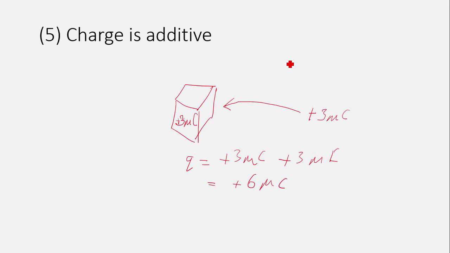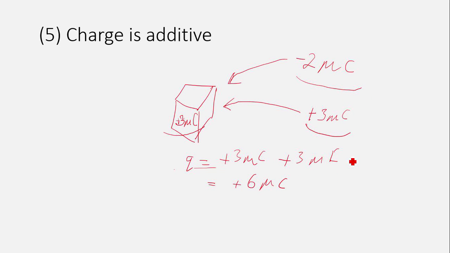Say we also give it some more charge, say minus 2 microcoulomb. Then the net charge on the body will be the sum of all these charges: plus 3 microcoulomb, plus 3 microcoulomb, and plus minus 2 microcoulomb.